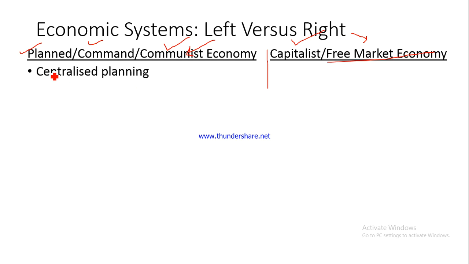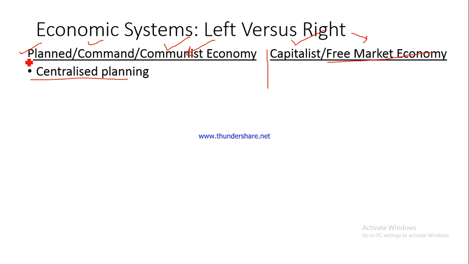Here we have centralized planning. Every aspect of the economy is planned by a central authority. Many times this is the government which is involved in centralized planning. It could also be the army in some cases. In many places where it is army rule, the army does the planning for the whole economy. Fine, so one element is centralized planning.